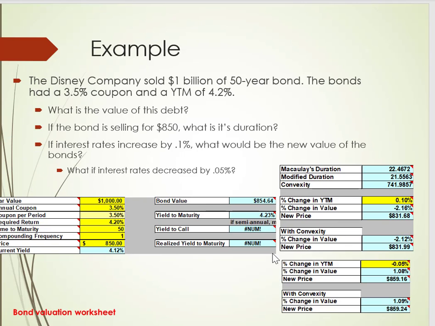You'd put the price here, $95.18, and you'd have to change the time to maturity to 2. Let's move on and talk a little bit more about this concept of duration.